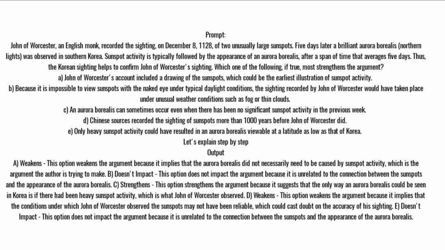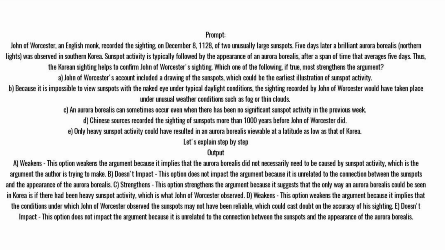A. John of Worcester's account included a drawing of the sunspots, which could be the earliest illustration of sunspot activity. B. Because it is impossible to view sunspots with the naked eye under typical daylight conditions, the sighting recorded by John of Worcester would have taken place under unusual weather conditions such as fog or thin clouds. C. An aurora borealis can sometimes occur even when there has been no significant sunspot activity in the previous week. D. Chinese sources recorded the sighting of sunspots more than 1,000 years before John of Worcester did. E. Only heavy sunspot activity could have resulted in an aurora borealis viewable at a latitude as low as that of Korea. Let's explain step by step.